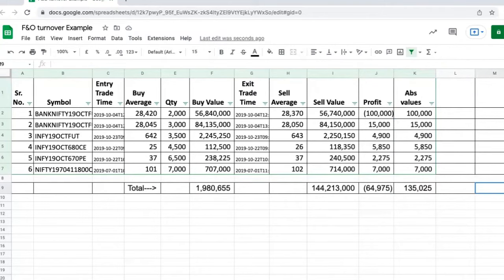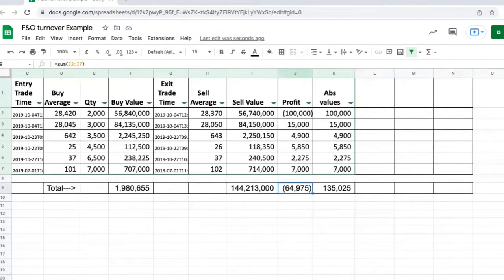Then we see the total premium received from the sale of options. So we can see in column I, sell value. So we'll consider only options. So we'll take only the last 3 transactions. So it comes to rupees 10.7 lakhs.